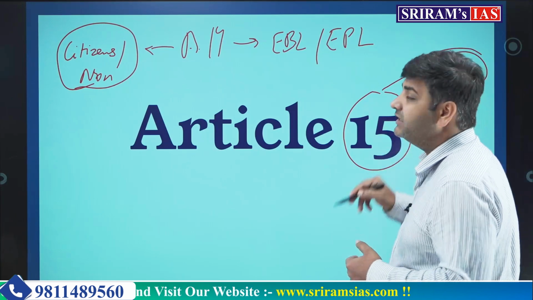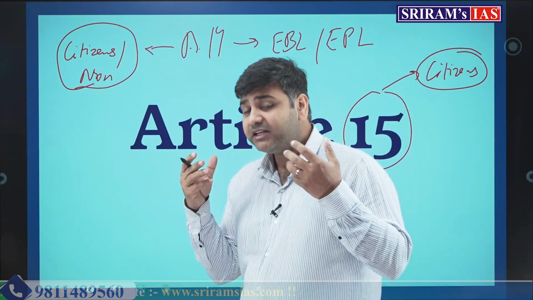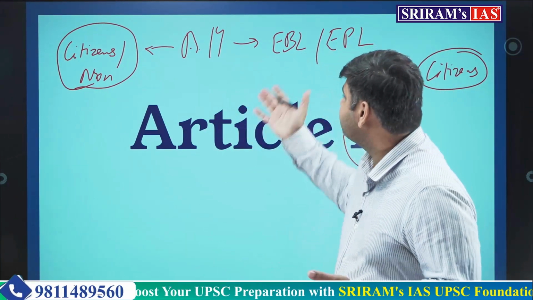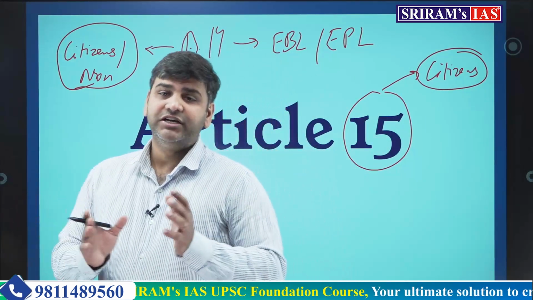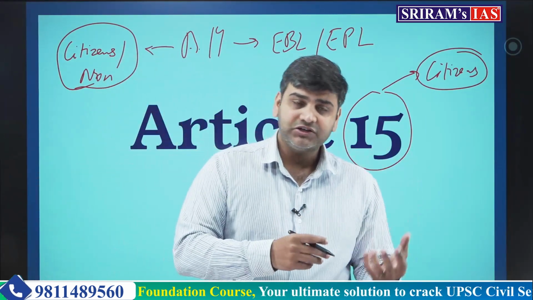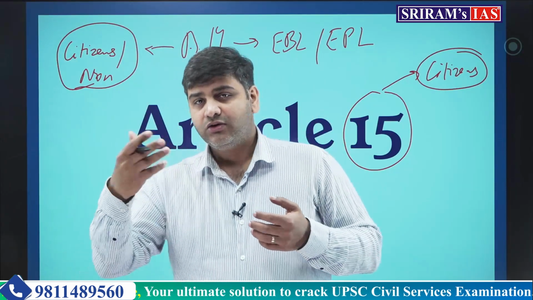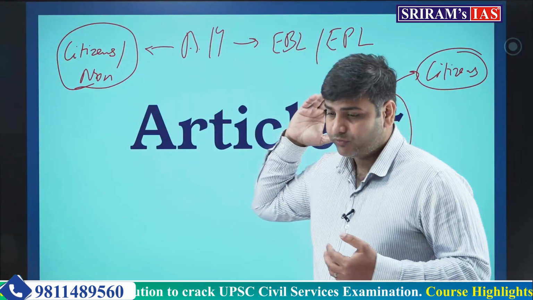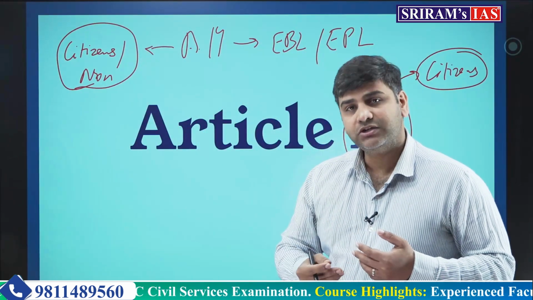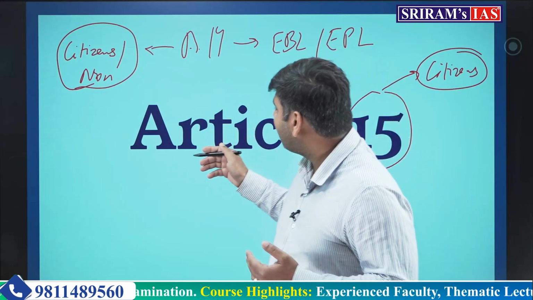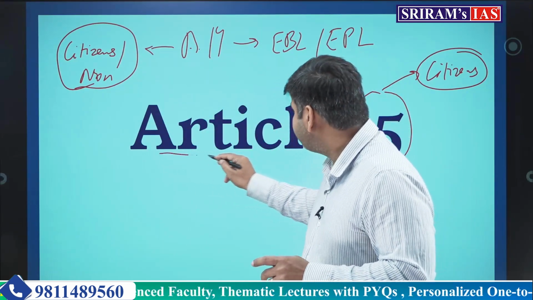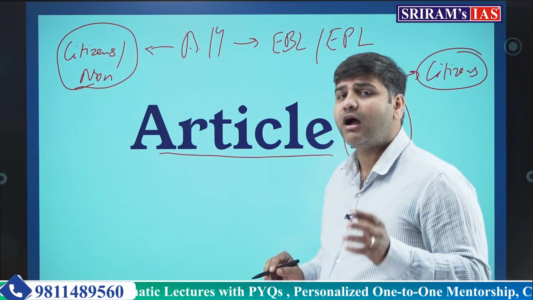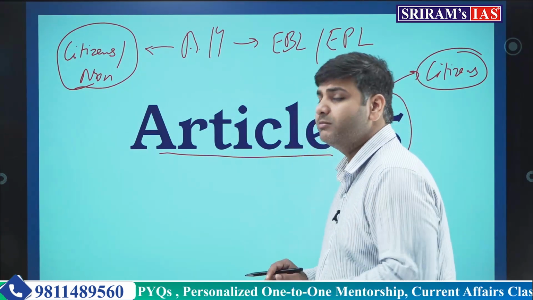What Article 15 does is it particularizes Article 14. Article 14 is a broader concept of equality, that there shall be equality before law and equal protection of law. We have already seen that concept in the previous class. Now Article 15 is particularizing it. That simply means Article 15 provides several grounds on which discrimination must be prohibited.